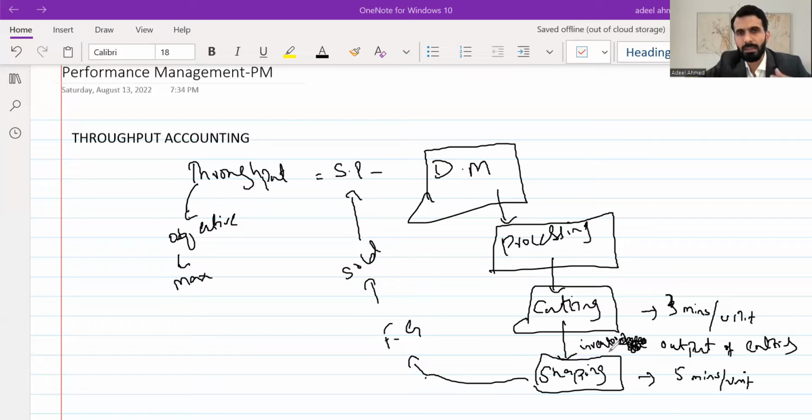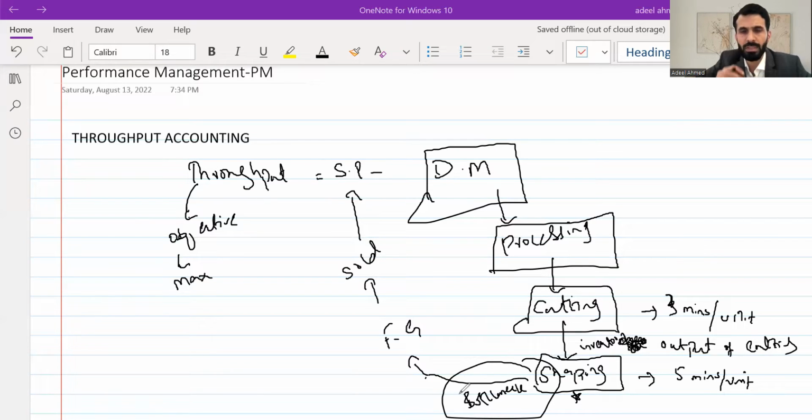As a result, the inventory that was building up we can avoid if we hold the cutting process. So the machines don't have to be working all the time, especially this cutting machine, which is processing much quicker. The thing that is holding up the process is the shaping process. So for us, the bottleneck process is the shaping process. What is a bottleneck process? I hope I explained it this way: the shaping process is holding our output.